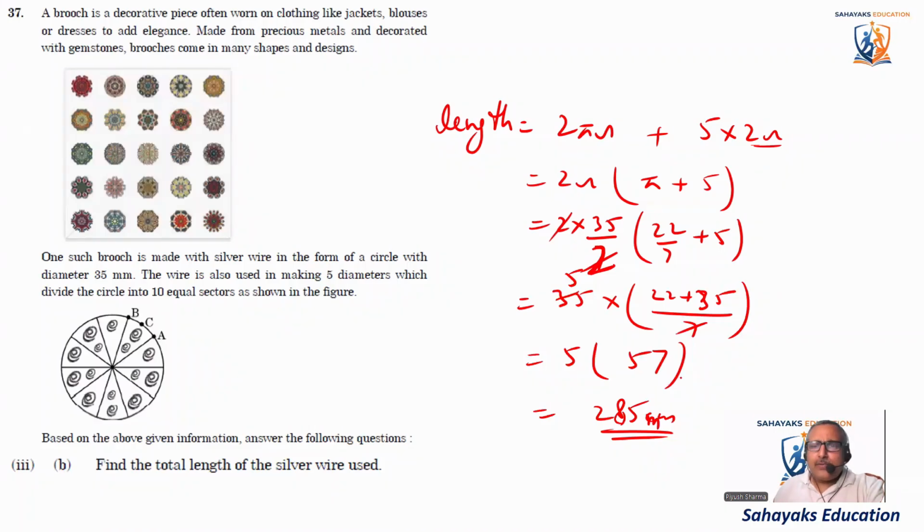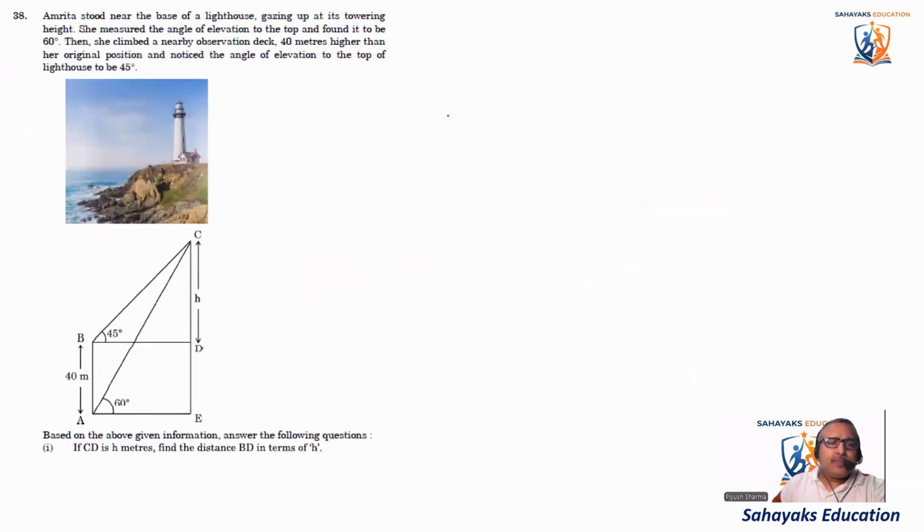Okay. So let's come to the next one. What is this question now? Okay, it says that Amrita stood near the base of a lighthouse, gazing up at its towering height. She measured the angle of elevation to the top and found it to be 60 degrees. So this angle is 60 degree.